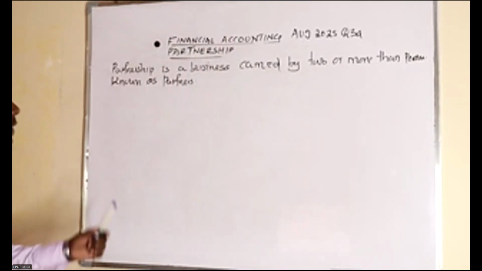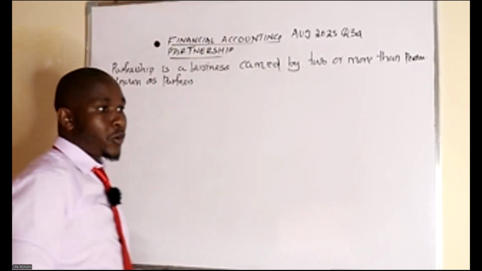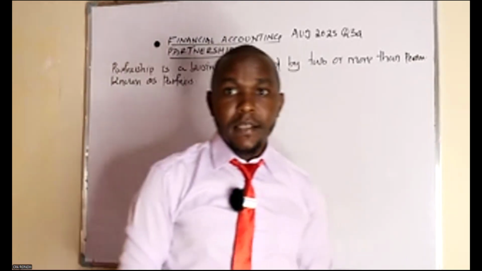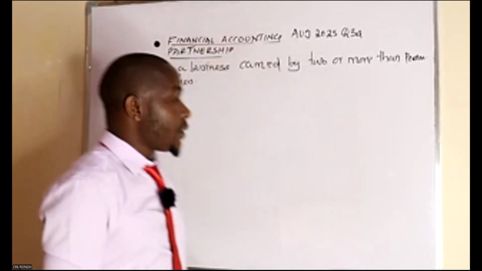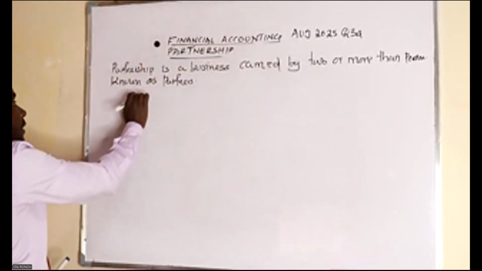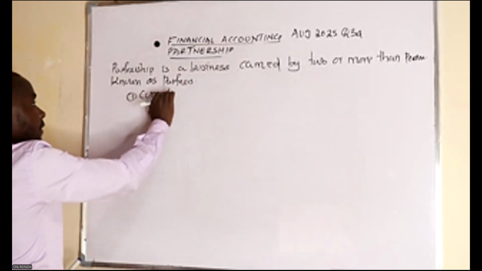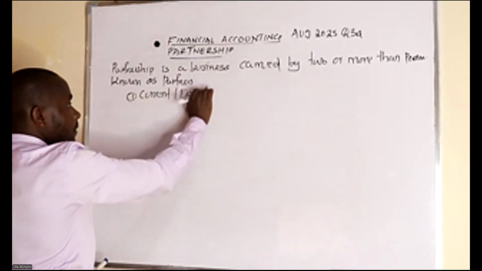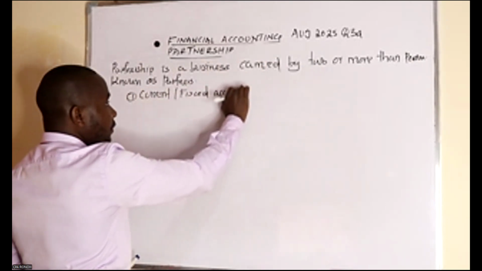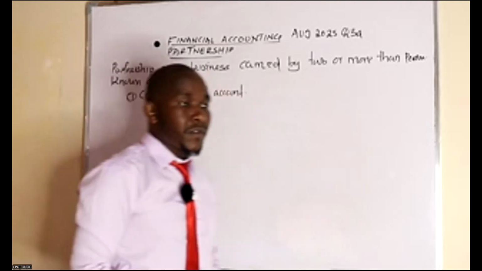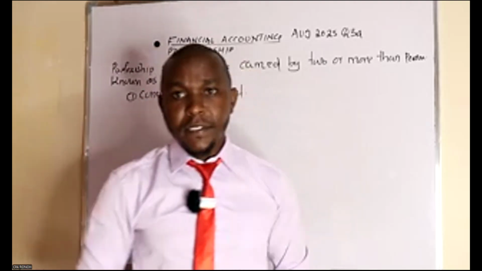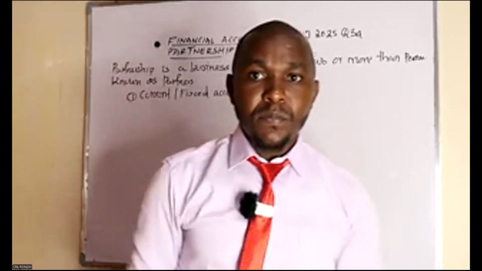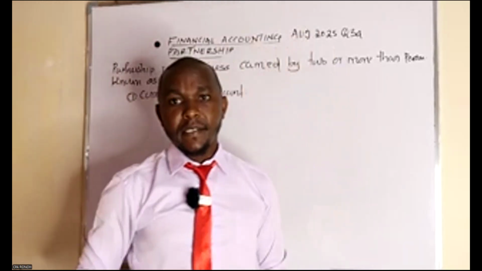So these partners, by law, are required to prepare their financial statements, which are the current account and fixed account. We use the current account and fixed account to show the distribution of the share capital of the partners.